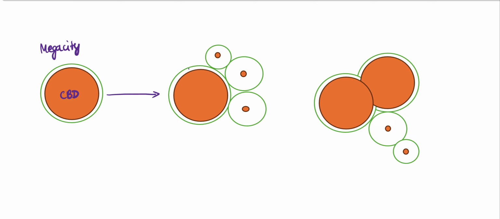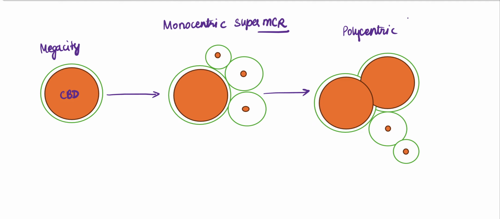Now, from here, we have only one center, monocentric. It is a megacity. When it has certain regions, we call it a super megacity. Super megacity region, MCR. This is a polycentric super megacity region, right? It has a few inner areas which are attracted to the CBD.